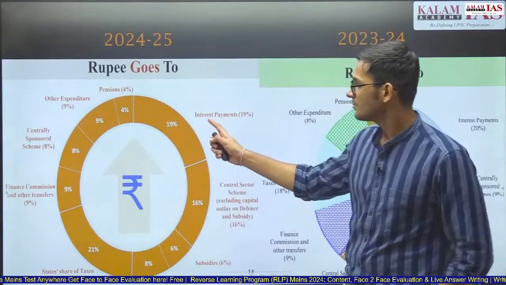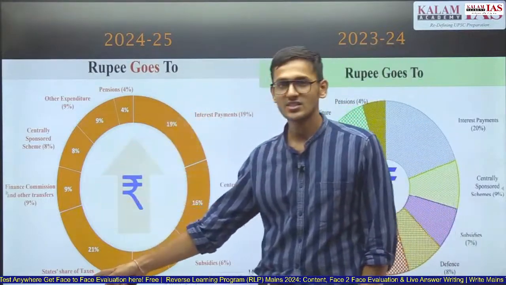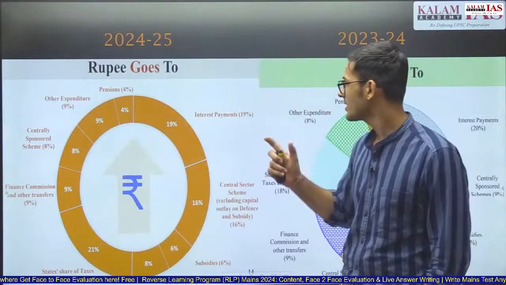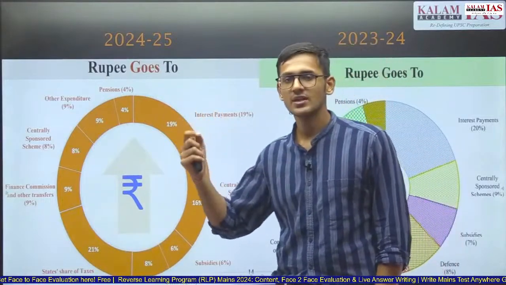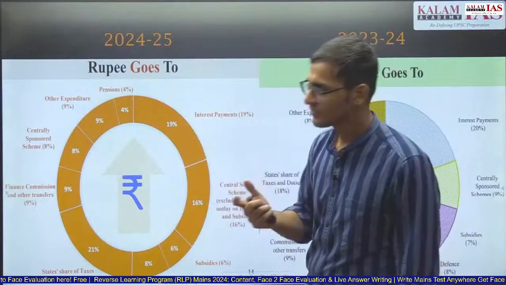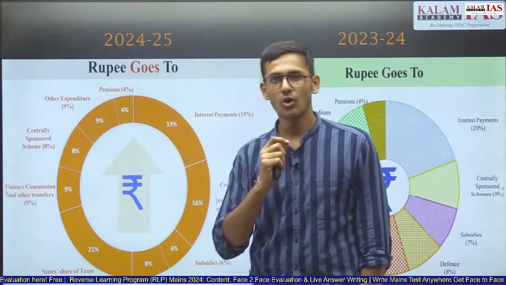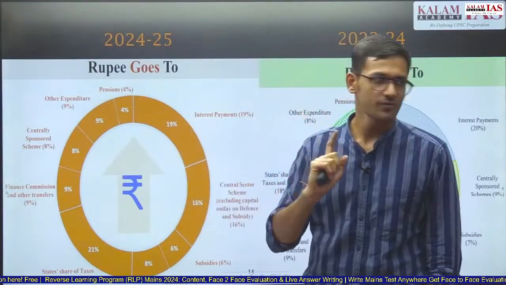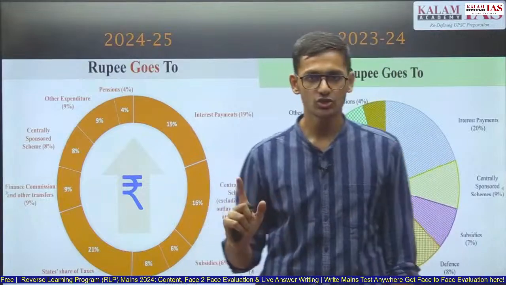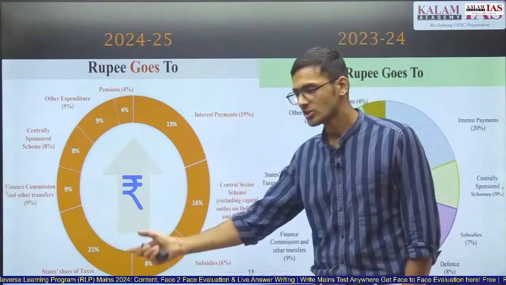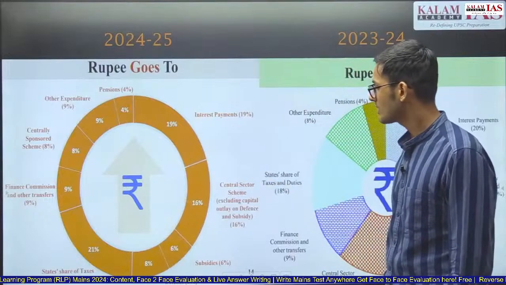Interest payment is 19%, whereas state share of taxes and duties is more than interest payment. This is the first time that I have seen that interest payment is the second highest figure. Earlier, interest payment always used to be the highest figure in the government expenditure. This year, the state share of taxes and duties is more than interest payment.